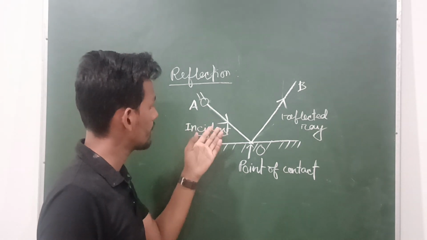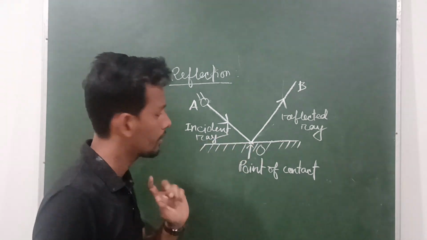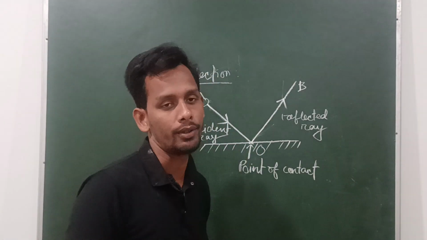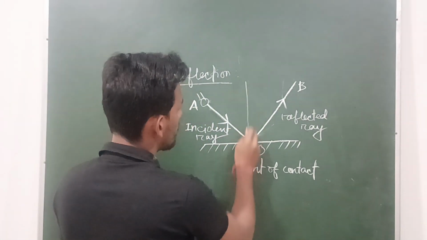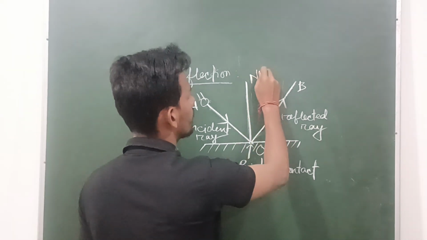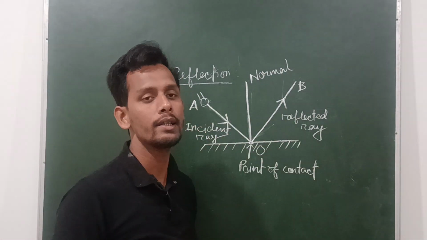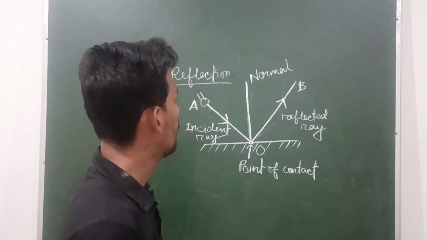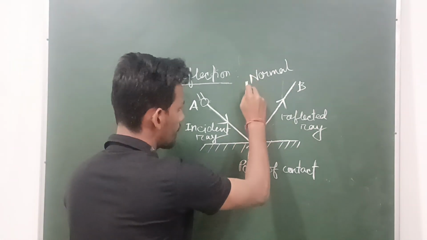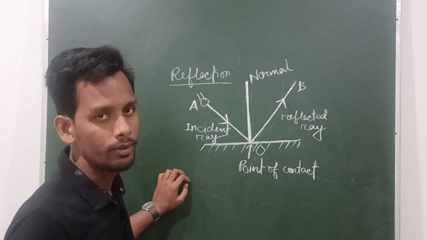Now what is the incident ray? The ray coming from the source. What is the reflected ray? The ray bouncing back from the mirror. Clear? Now imagine a perpendicular line at the point of contact. So this is the perpendicular line, and you already know that it is called the normal. The perpendicular line on the mirror is called normal. Clear? Now you will get two formulas of reflection. This normal is always perpendicular to the plane mirror.